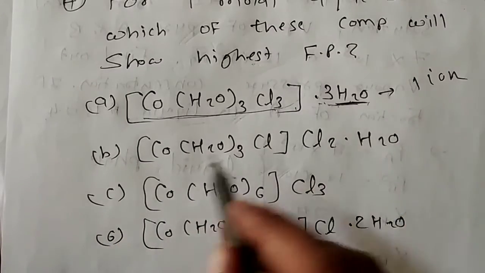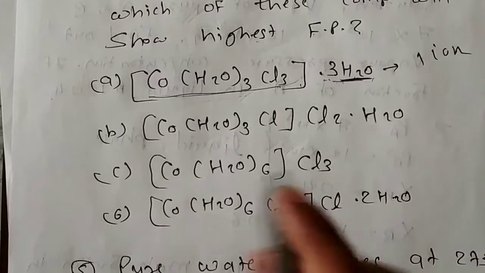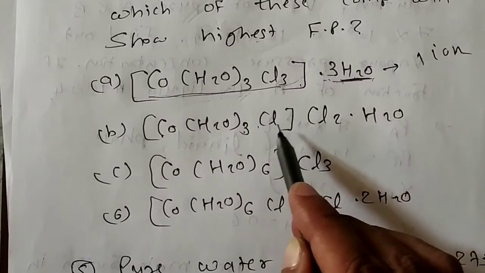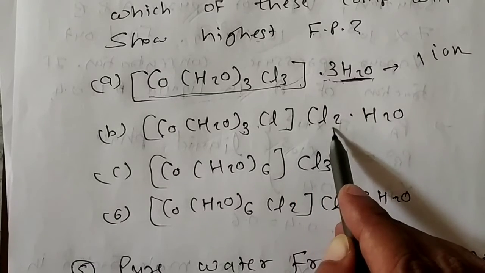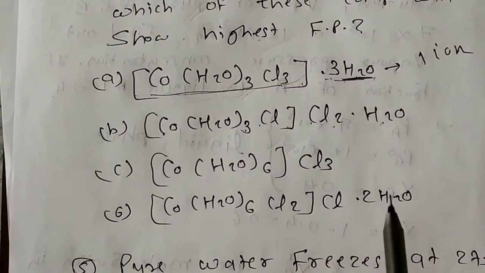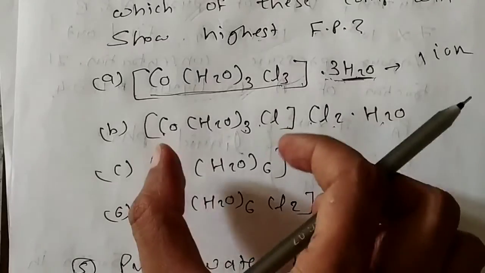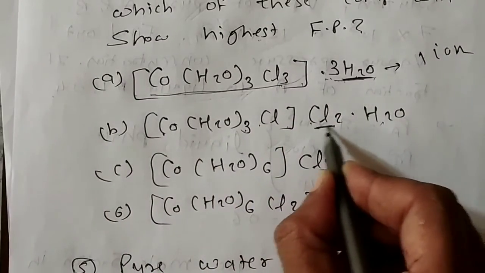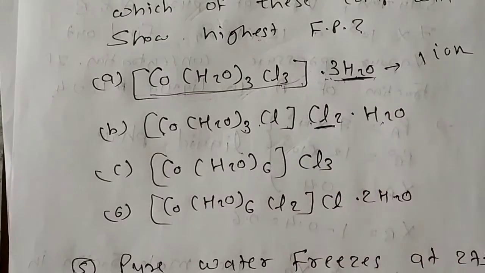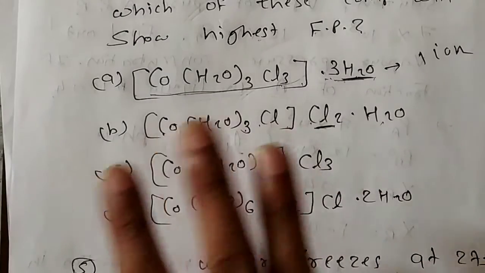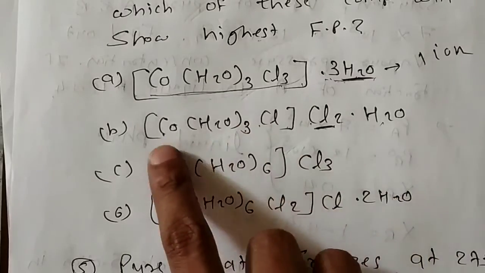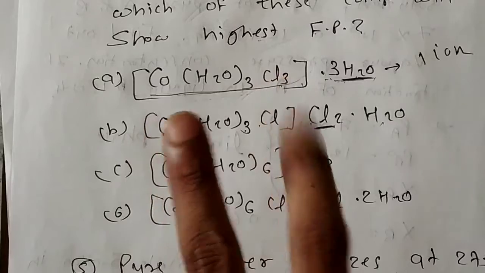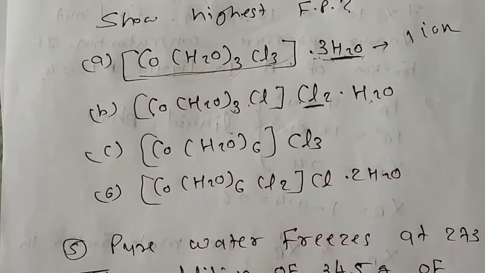Now in the second compound you can see Co H2O thrice Cl, after the bracket Cl2 is there and H2O. Now here the big bracket is our one ion, and this 2 Cl minus gives another two ions. So total 3 ions are here: big bracket 1, 2 Cl minus means 2 ions, 2 plus 1, 3 ions.